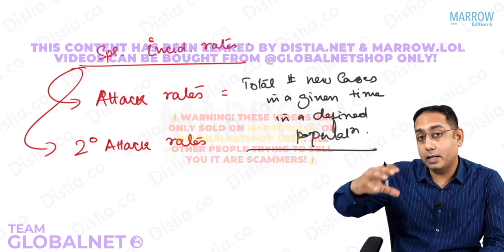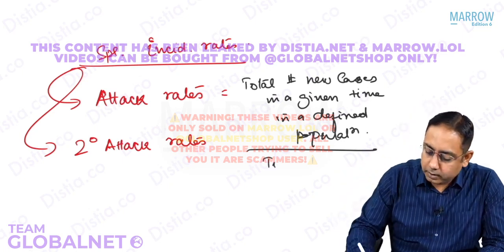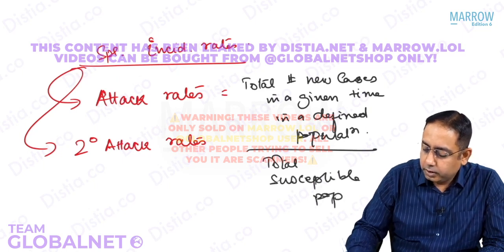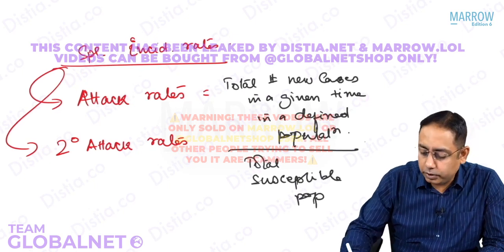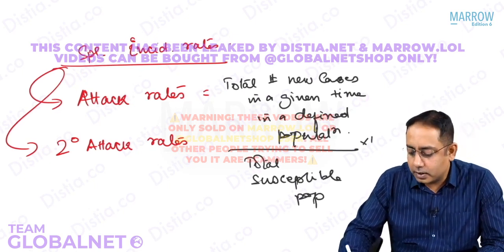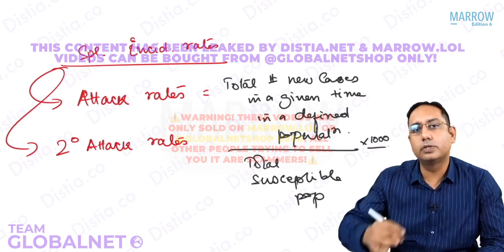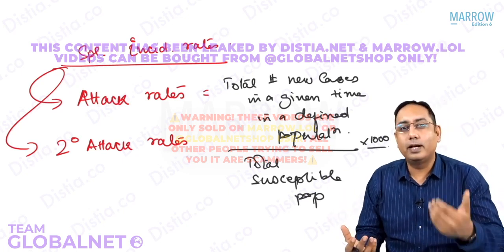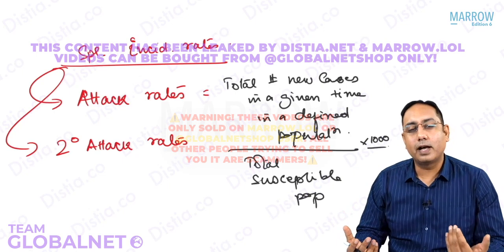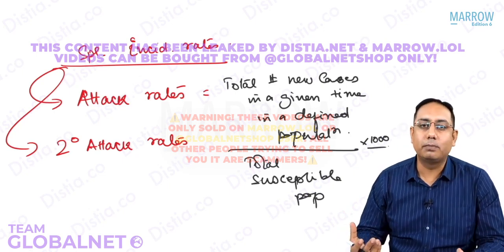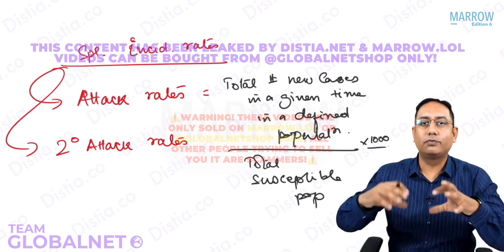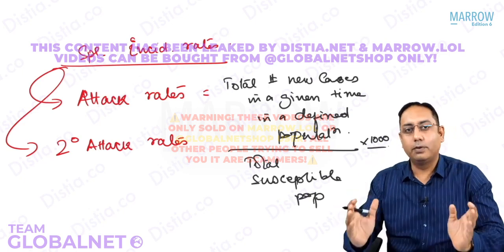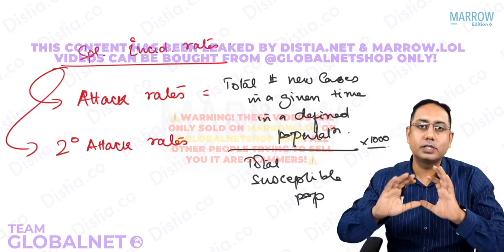Total number of new cases in a given time in a population divided by the total susceptible population. Usually the multiplicative factor for attack rates is taken as 1000, but common sense you can take it as per 1000, per million, per 10 lakh, per lakh, whatever number. For COVID cases, we found out the attack rates almost every day, right? We used to find out the attack rate of COVID per lakh population or per million population, depending on the size or the load of the COVID cases. So please note, it is the total number of cases which happen in a given time in a given population divided by the total susceptible. That is a general attack rate.